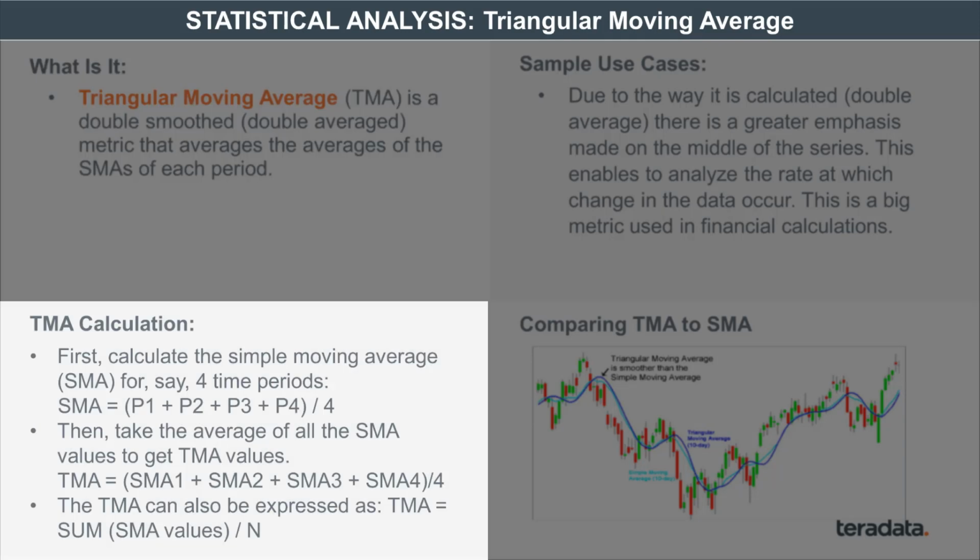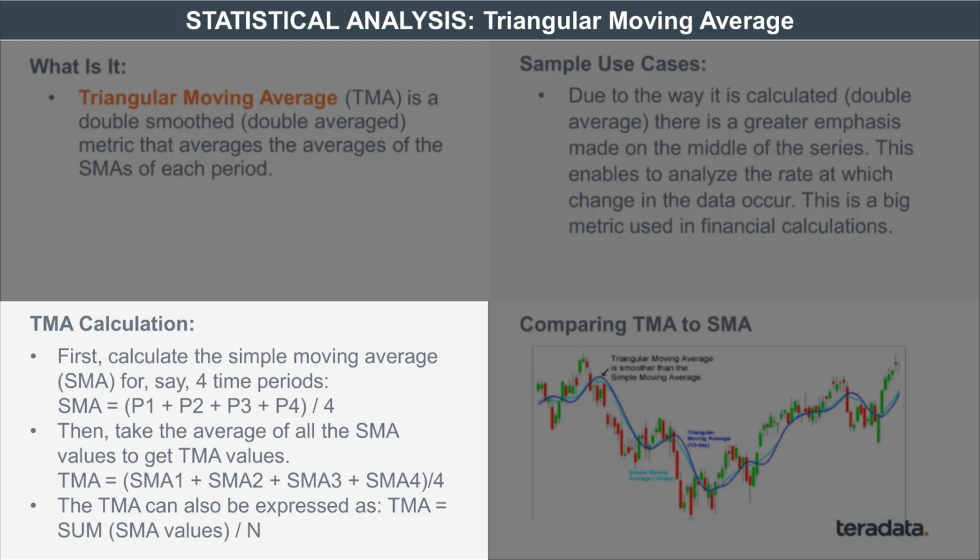Let's take the same example that I have here, which is 4 months. The simple moving average for the first month is P1, the salary for the first month. The simple moving average for the second month would be P1 plus P2 divided by 2. The simple moving average for time period 3 would be P1 plus P2 plus P3 divided by 3. And for the fourth period would be P1 plus P2 plus P3 plus P4, divided by 4.